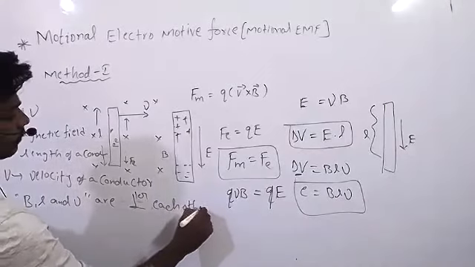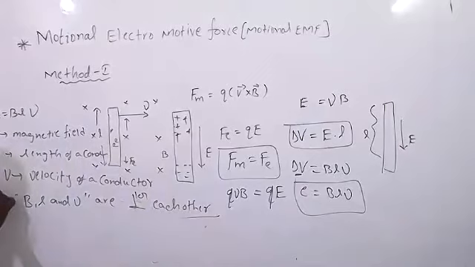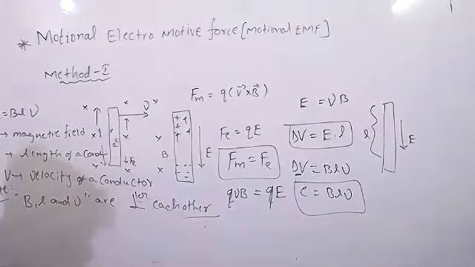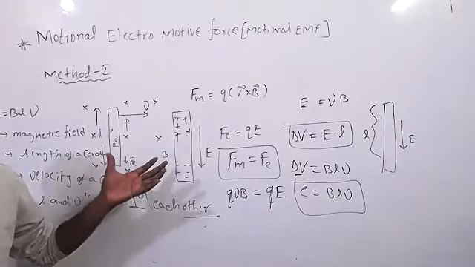Note, if it is not perpendicular, what will happen? That I will tell. Remember that B, L and V are perpendicular to each other. If it is not perpendicular, what will happen? When we are solving the problems, then I will tell you what will happen. Write that. Is it a clear concept or any doubt?